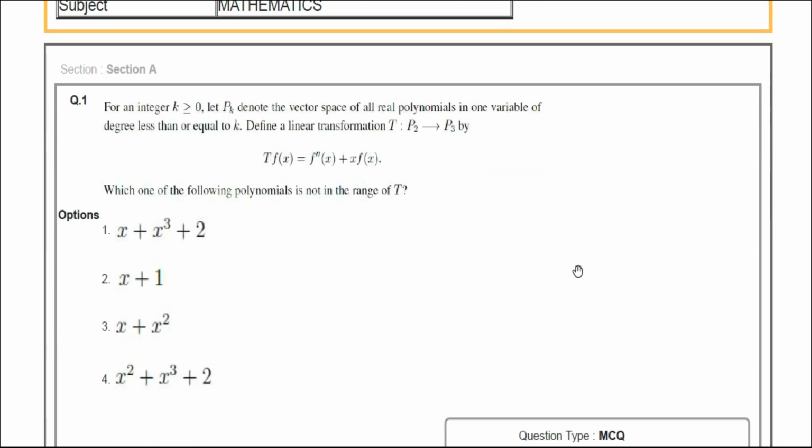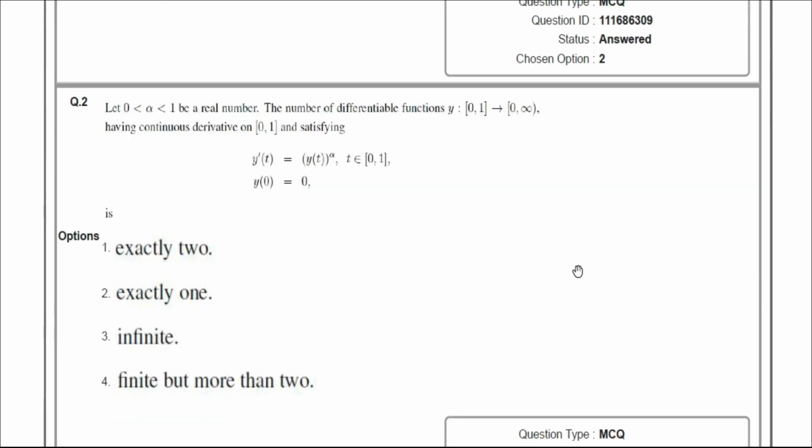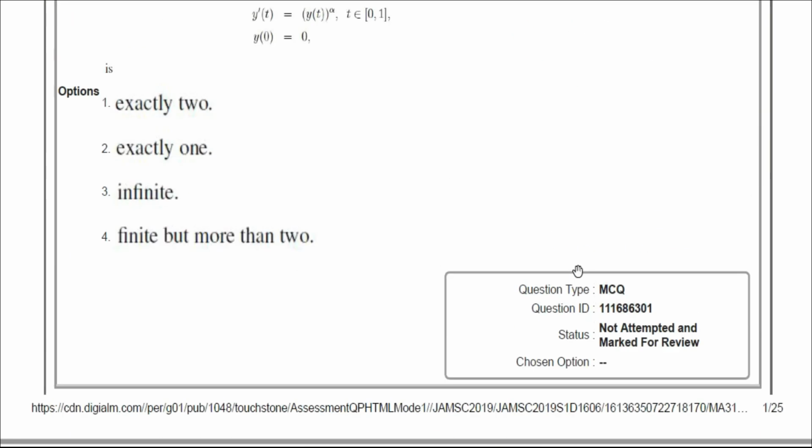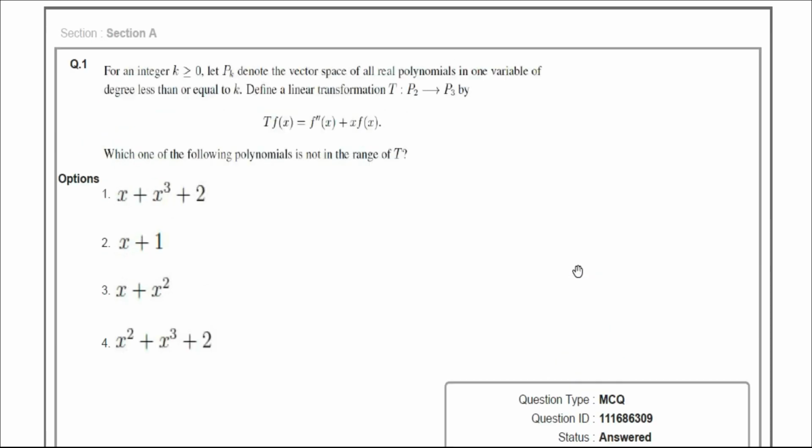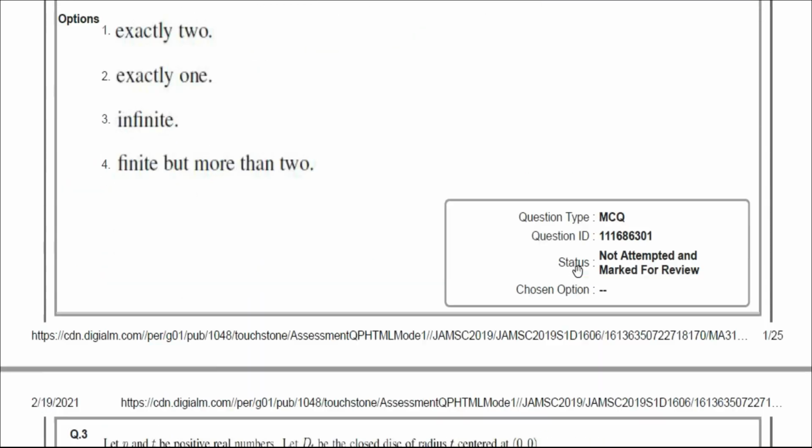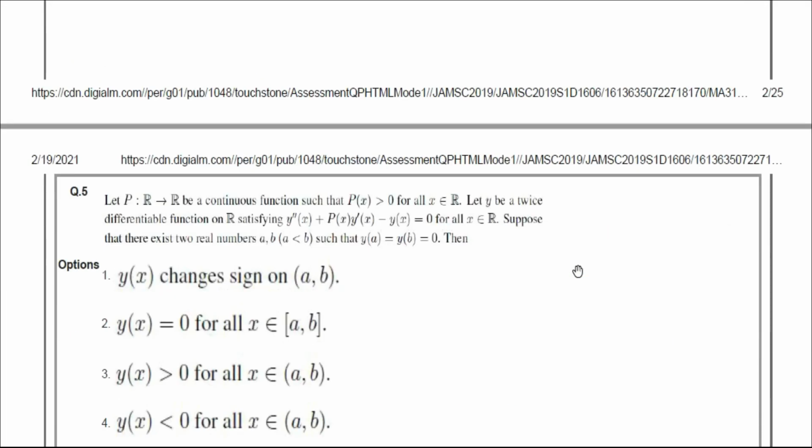I have attempted 18 questions in MCQ. I have attempted fewer questions in MCQ because it is a risky portion. There is a negative marking in this portion. So this is the MCQ portion.